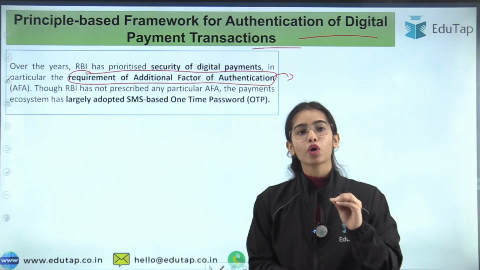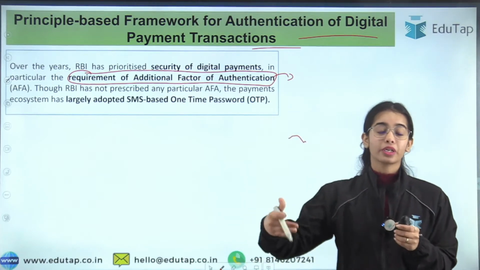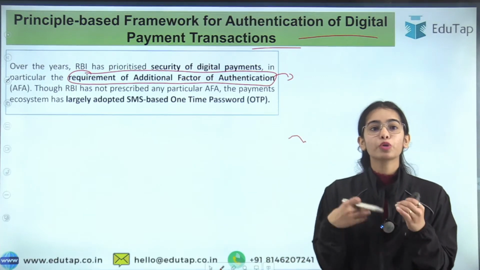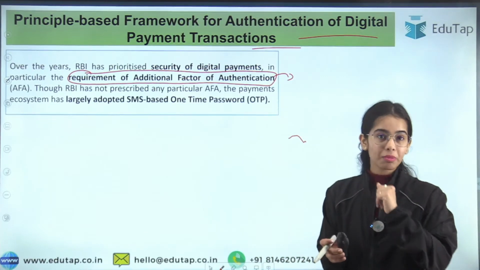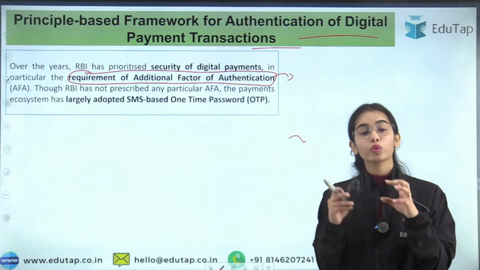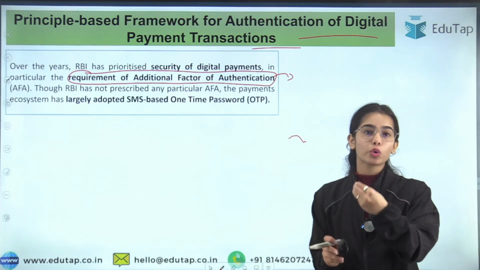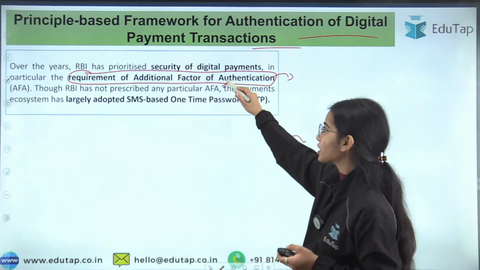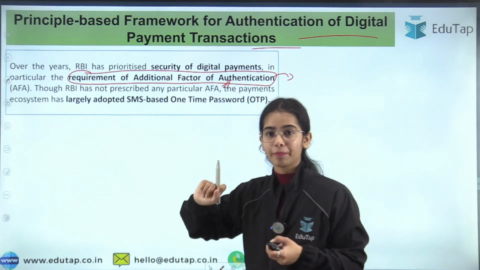You are authenticating your transaction. The additional factor authentication is that after putting your password, there is also an OTP that comes to your mobile phone through SMS, and you have to authenticate through the OTP also. So that is the additional factor authentication that is present. Okay.